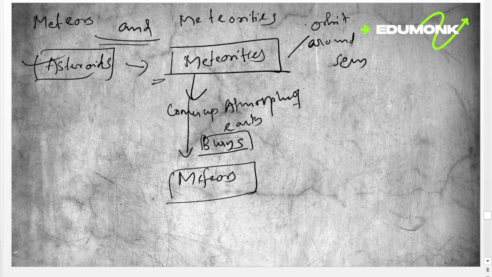First of all, asteroids smash and break up and small particles are formed. These are known as meteoroids. Then they come to Earth's atmosphere and burn, which leads to the formation of meteors. Here the asteroids are the minor planets. Meteors are just falling stars.